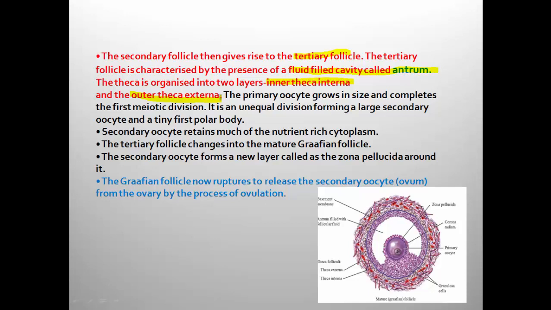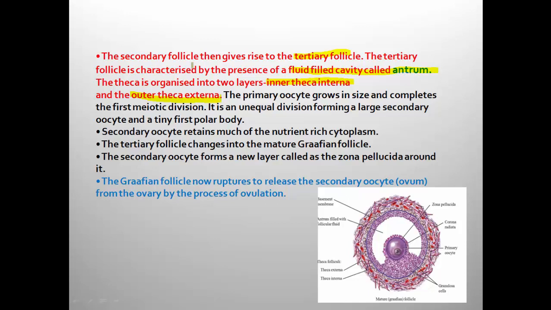So oogonium gives rise to the formation of primary oocyte, which is arrested at the prophase 1. When primary oocyte is surrounded by granulosa, it is primary follicle. When primary follicle is surrounded by the granulosa as well as theca, it is secondary follicle. And when secondary follicle develops a fluid filled cavity called antrum with the two distinct theca layers, theca interna and theca externa, it is nothing but tertiary follicle.